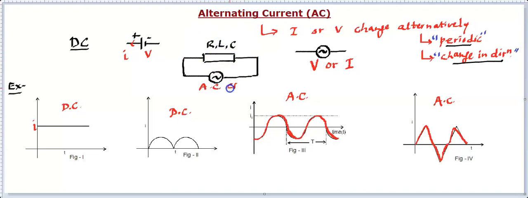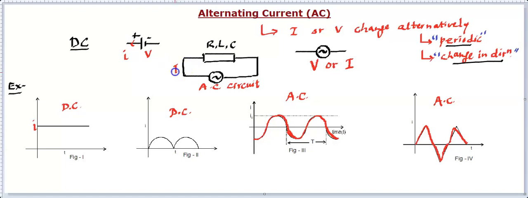You can see it's very similar to what we have talked about for DC. Only the symbol has changed, and of course further things will change, but the circuit looks similar. And here you will find sometimes current will be running like this, then current will be running in this manner. That means current will be changing its direction. Hence we will not prefer to draw the arrow, because we know this arrow will be changing over time, sometimes upside, sometimes downside.